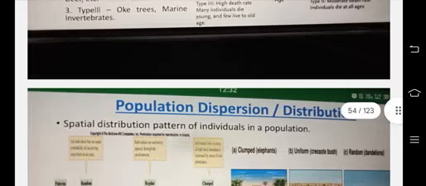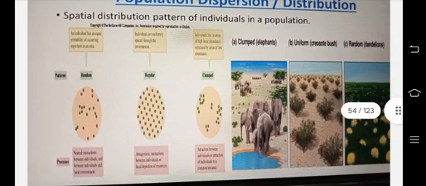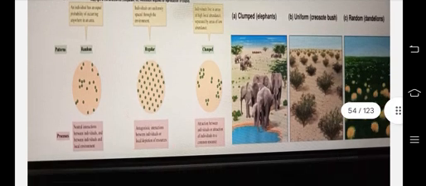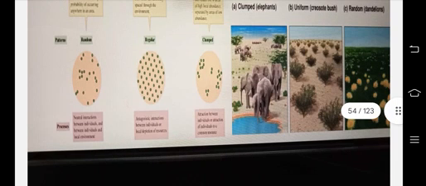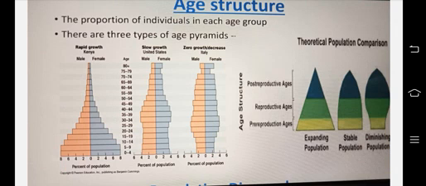That's it. Population dispersion, or distribution: the spatial distribution patterns of individuals in a population. Here you can see clumped elephants, a clumped distribution. Uniform: creosote bush, a kind of bush, I guess. Then random: dandelions have a random distribution. Clumped, uniform, random distribution.